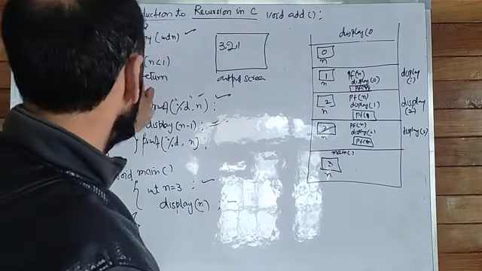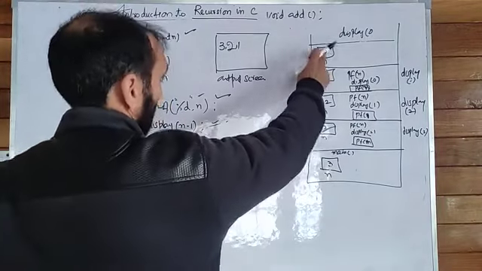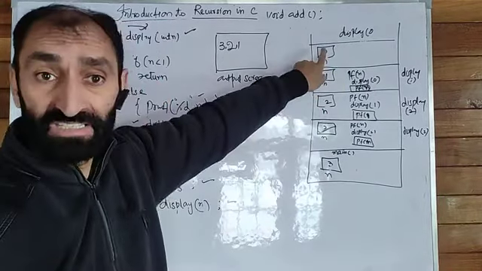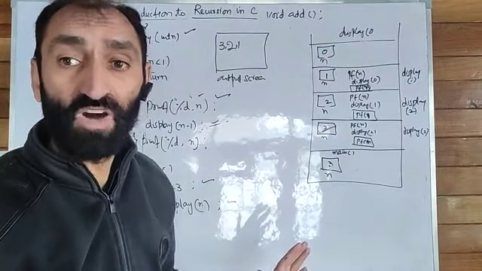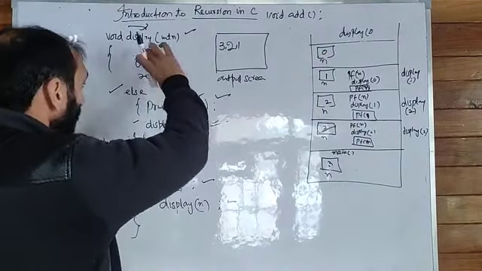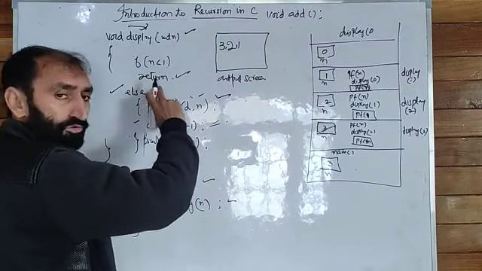And if n less than 1, is n less than 1? Yes, because now n contains 0. Now let us understand: 0 is less than 1. That means this condition is true. When this condition is true, then return. This will get executed now.